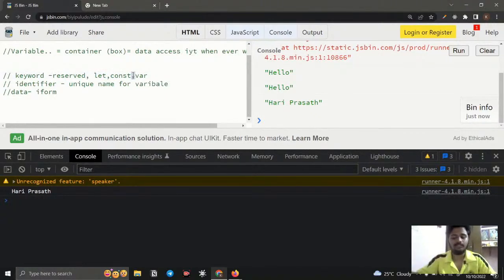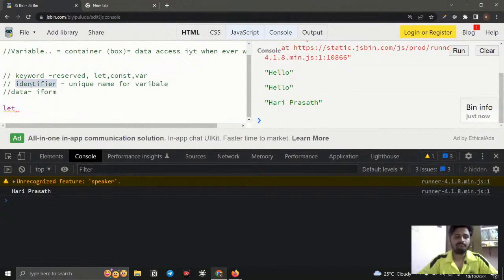Why is there so much difference? Meaning it has some specification, right? So something is different. Let is different from const is different from var. Some difference is there, and that we will discuss later. So right now I'm going to use let. Just first we create a variable and then we see the difference. So I just go for using let.